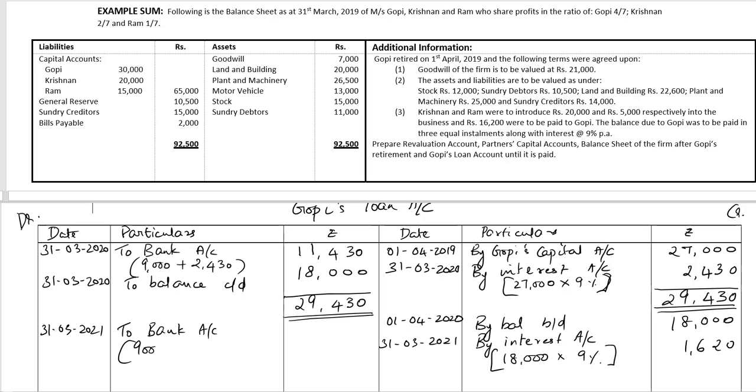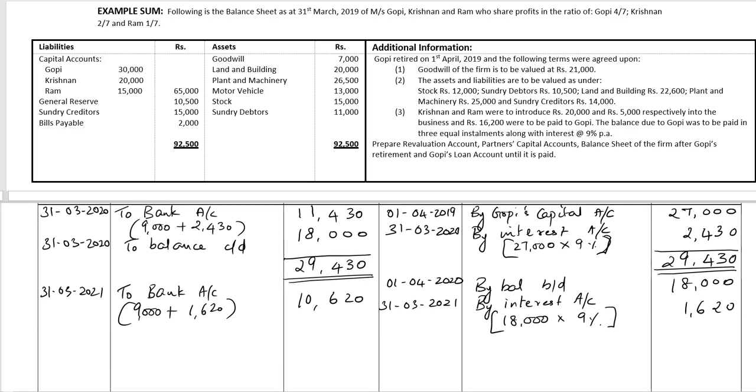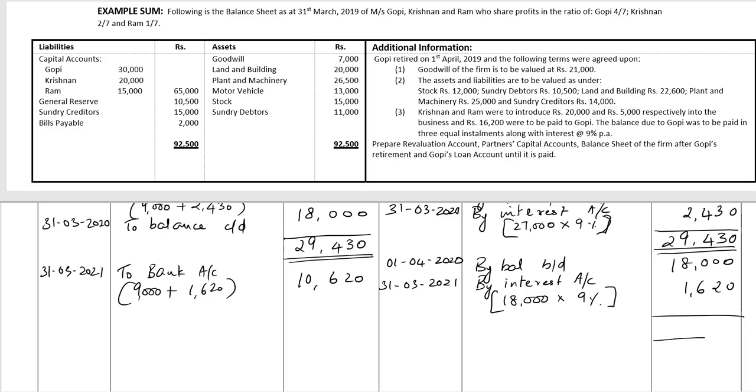Installment amount ₹9,000 plus the interest ₹1,620. Total amount paid ₹10,620. Transactions for the year are done. We'll close the year. ₹19,620 greater total. The balance carried down on 31/3/2021.